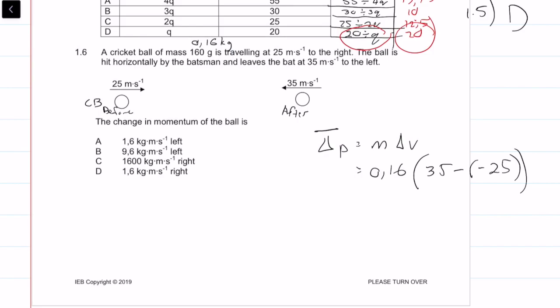Let's take left as positive. Okay, so then that's a positive value and that is a negative value. And when we crunch the numbers, what we get is change in P is equal to 9.6, and the units kilograms meters per second.